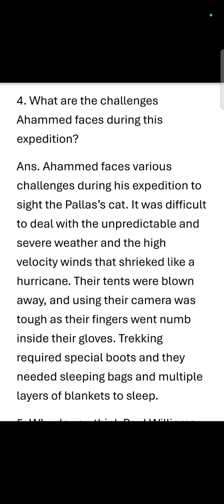Trekking required special boots and they needed sleeping bags and multiple layers of blankets to sleep. So these were the challenges he had to face. The weather was very challenging over there because it was totally unpredictable. The wind had very high velocity, and it was so cold that their fingers went numb even inside their gloves, and so they could not use the camera properly. Trekking required special boots, and they needed sleeping bags and multiple layers of blankets to sleep. So these were the challenges he had to face there.